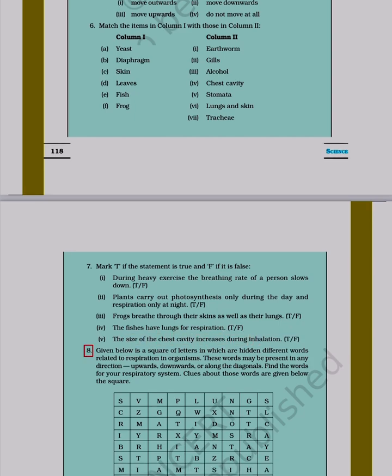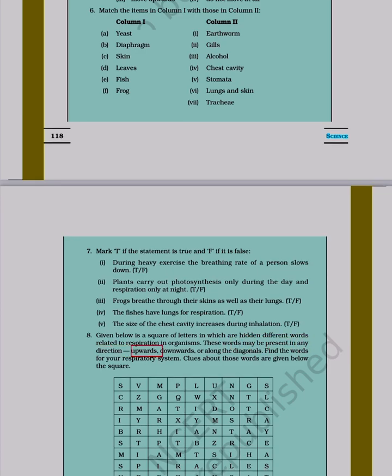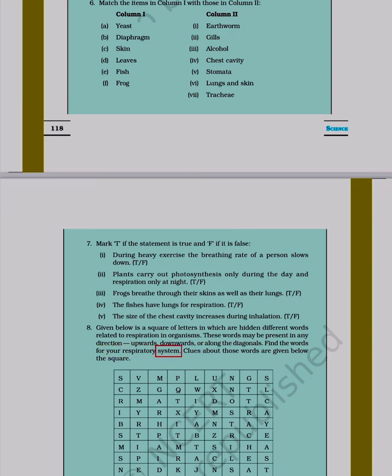8. Given below is a square of letters in which are hidden different words related to respiration in organisms. These words may be present in any direction, upwards, downwards, or along the diagonals. Find the words for your respiratory system. Clues about those words are given below.